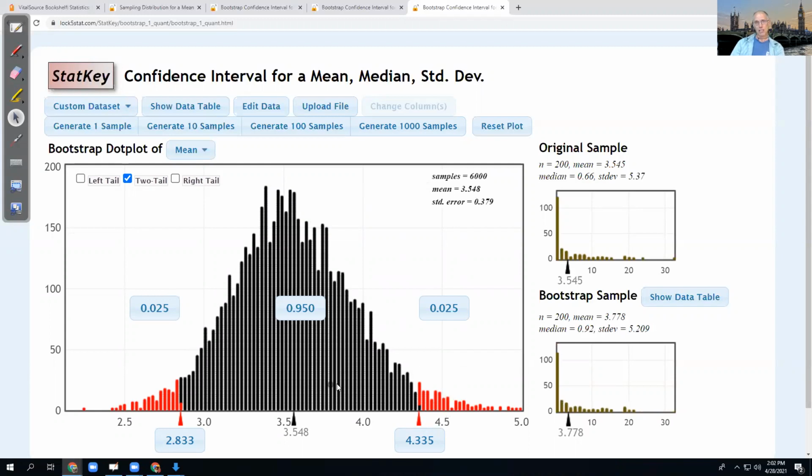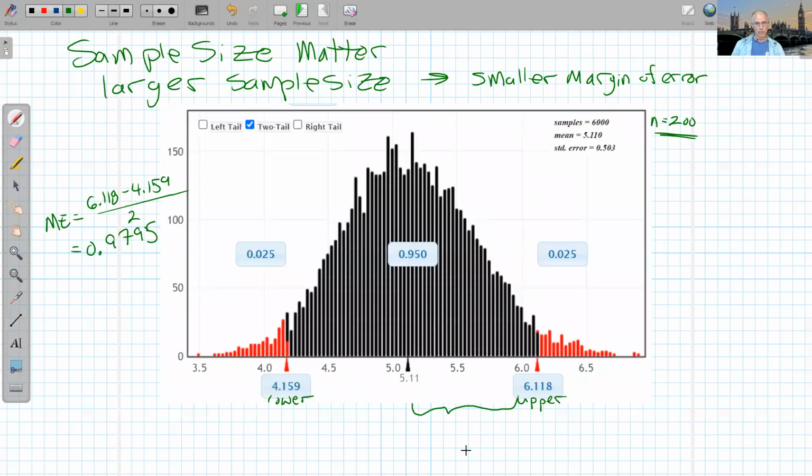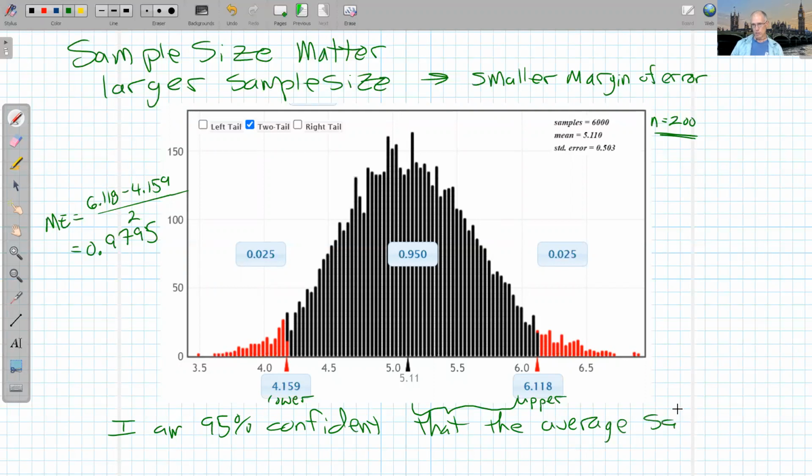So this gets back to that idea of being 95% confident. What does that mean? So like for this one right here, I am 95% confident that the average baseball player salary or the average salary of all